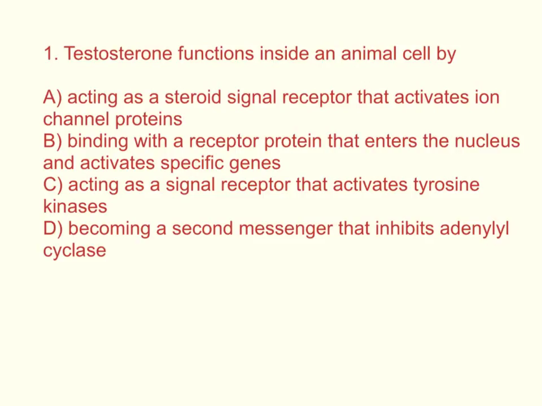reception in cell signaling. Question 1. Testosterone functions inside an animal cell by A. Acting as a steroid signal receptor that activates ion channel proteins, B. Binding with a receptor protein that enters the nucleus and activates specific genes, C. Acting as a signal receptor that activates tyrosine kinases, or D. Becoming a second messenger that inhibits adenyl cyclase. Please take a few moments to think about this question.